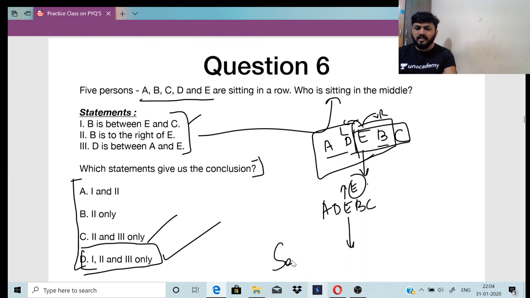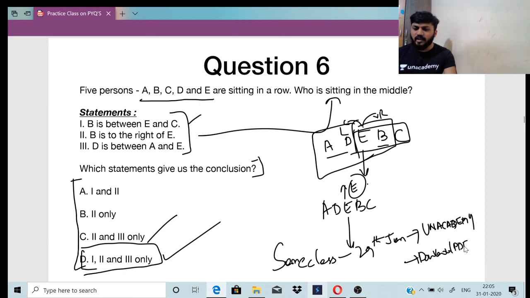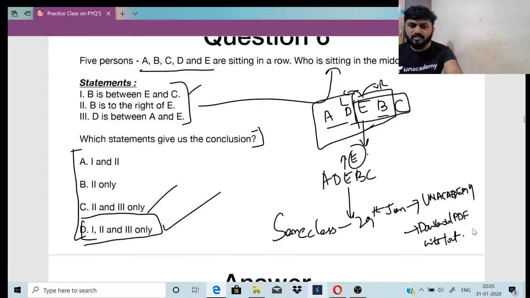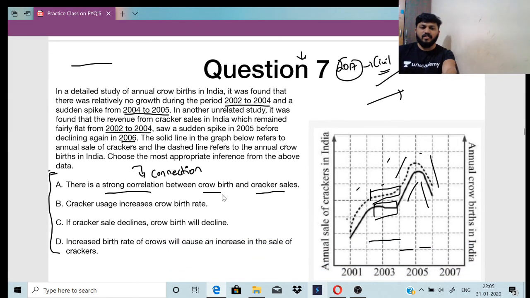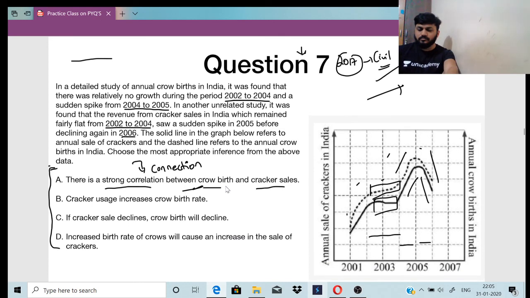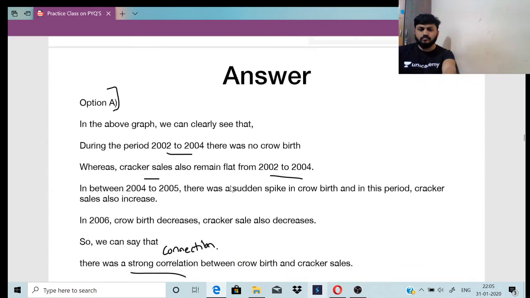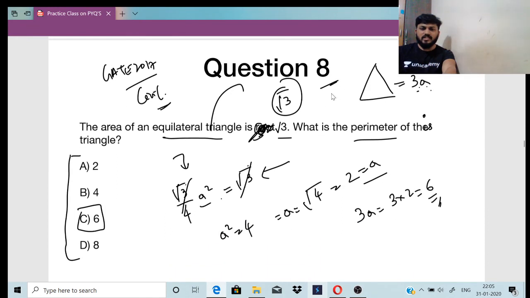Okay, this one is the same class. Okay, same class which was done on 29th Jan on Unacademy, right? So go to the special class section, okay, and download the PDF without annotations, right? Without annotations. So this was the question 7 and A was the answer for it. Question 8, C was the answer for it.